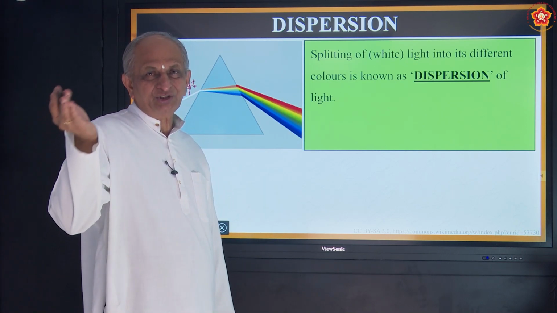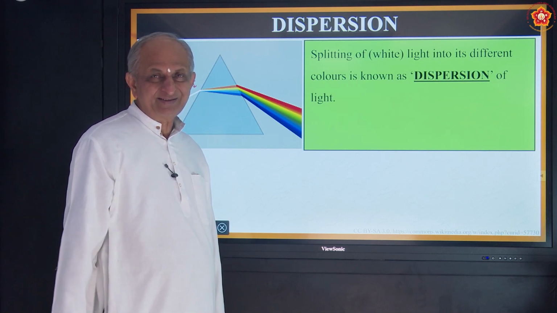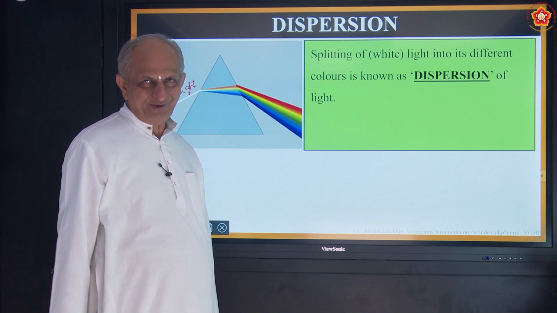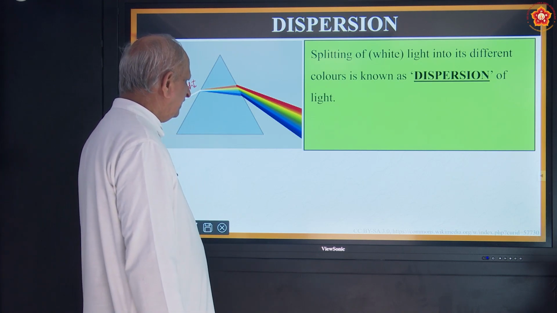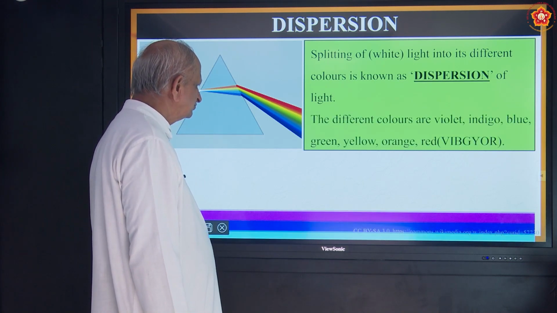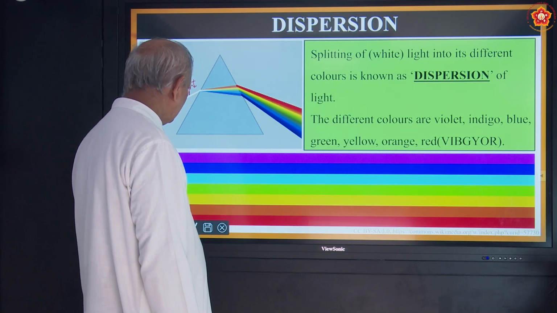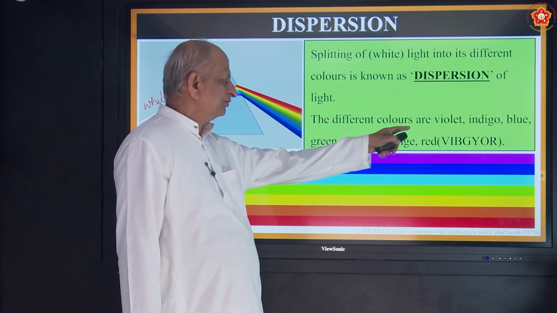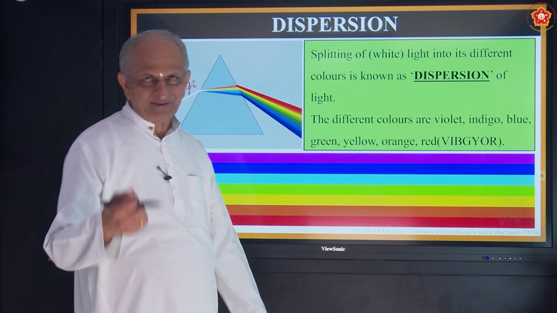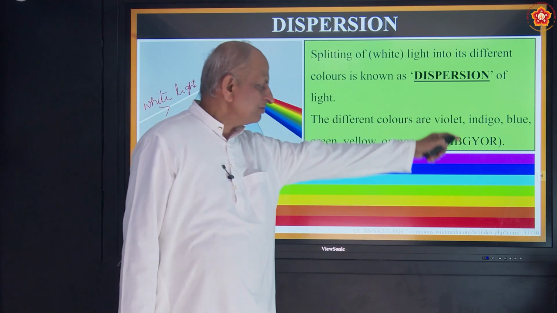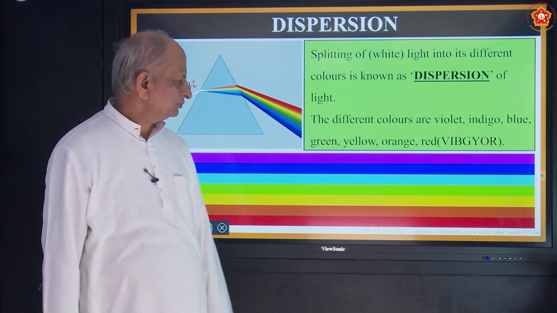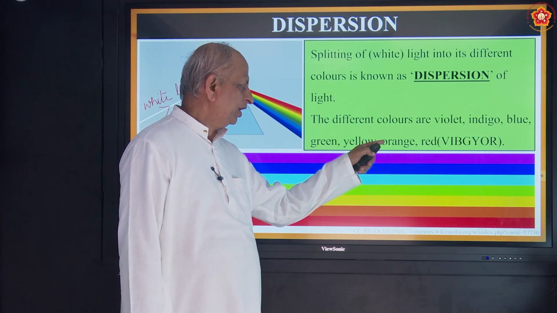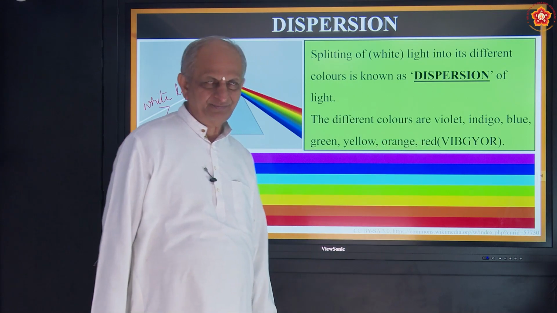Can you tell me the natural thing where you have seen 7 colors? Yeah, rainbow, you are correct. So we will study about that also. So these are the 7 colors you get. The different colors are violet, indigo, blue, green, yellow, orange, red.